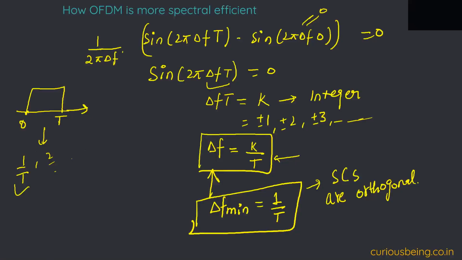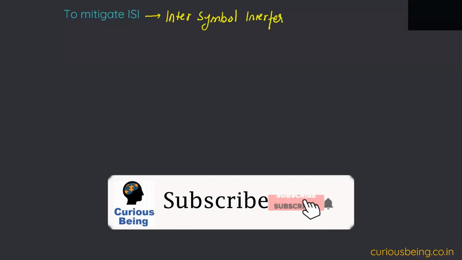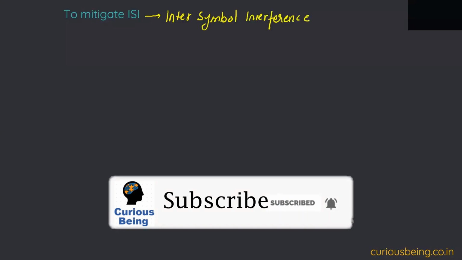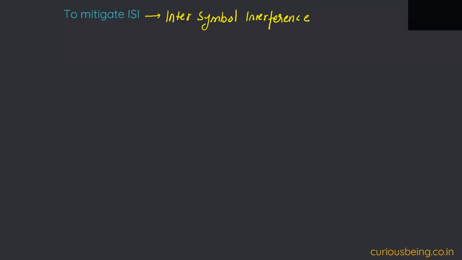Okay, so I'll proceed from here. Now comes a good point: to mitigate ISI. I think I have not explained this point. ISI is inter-symbol interference. So now let's first talk about what is ISI. I think I have already discussed multipath fading.